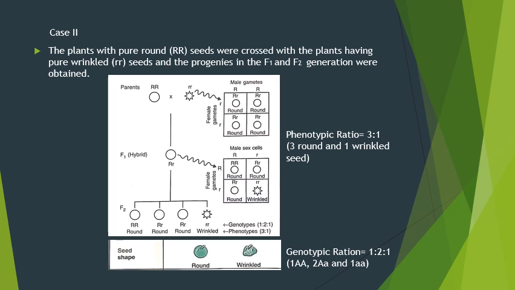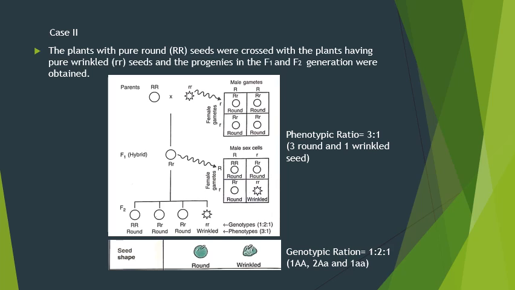So the genotype will be 1:2:1, which is one round, that is capital R, again two rounds, it's capital R and small r. Here capital R is dominant and that is why it is round, and one that is wrinkled, small r, which is homozygous recessive.